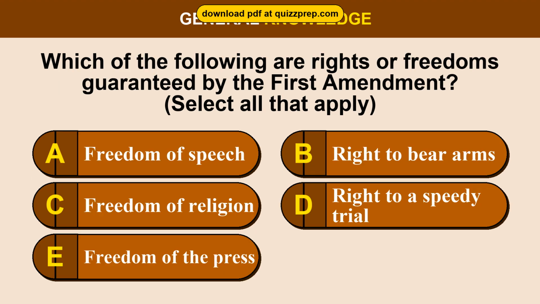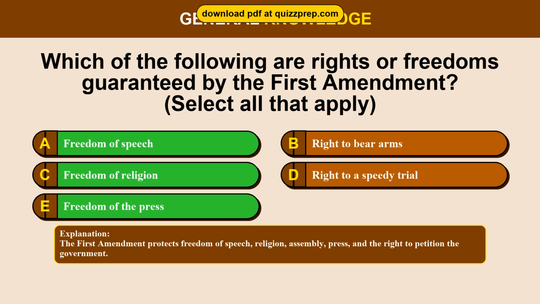Question 98. Which of the following are rights or freedoms guaranteed by the First Amendment? Option A, freedom of speech. Option B, right to bear arms. Option C, freedom of religion. Option D, right to a speedy trial. Option E, freedom of the press. The correct answers are options A and C and E. Freedom of speech, freedom of religion, freedom of the press. The First Amendment protects freedom of speech, religion, assembly, press, and the right to petition the government.